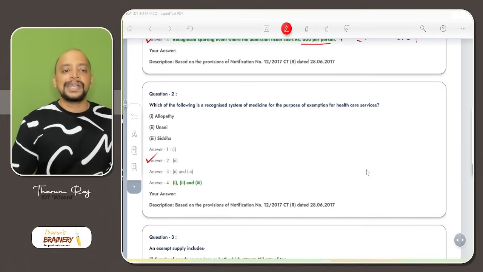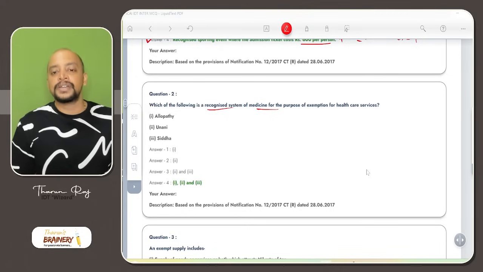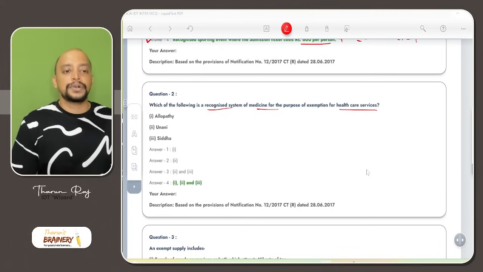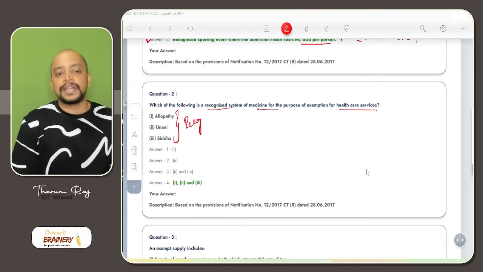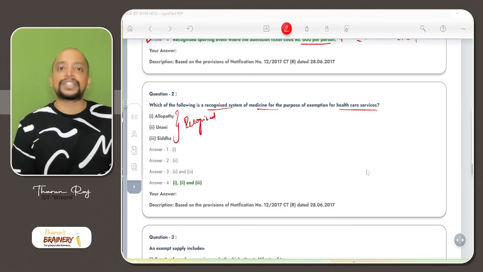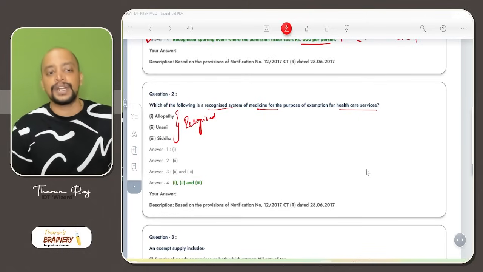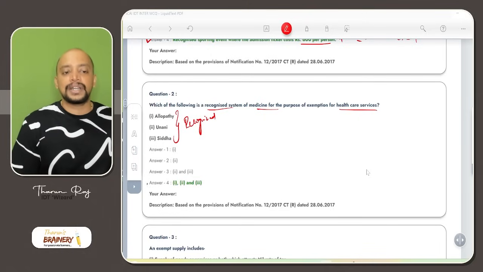Which of the following is a recognized system of medicine for the purpose of exemption for healthcare services? So allopathy, Unani, Siddha, all these three are recognized. There are various recognized systems of medicine: allopathy, naturopathy, homeopathy, Siddha, Unani, Ayurvedic, yoga. All these are recognized systems of medicine. So therefore, these three are covered under recognized systems of medicine, and those healthcare services will be exempted.